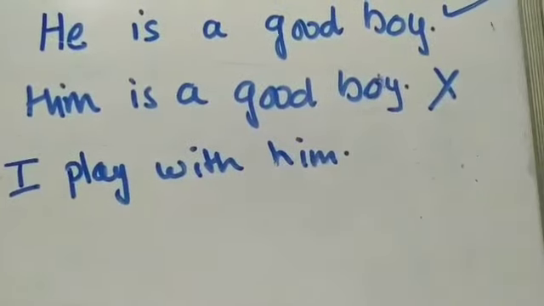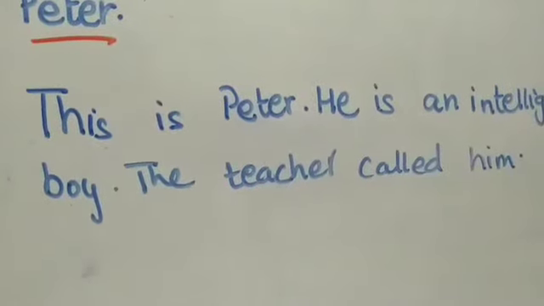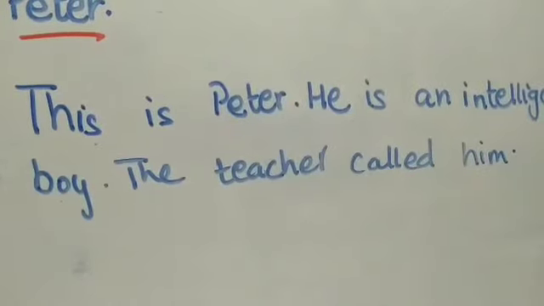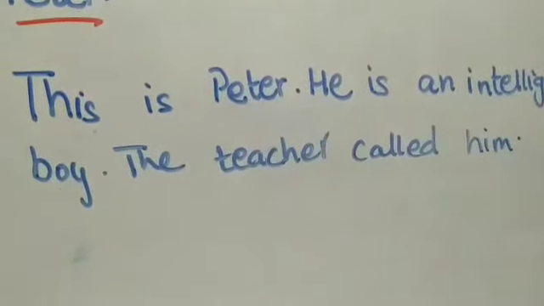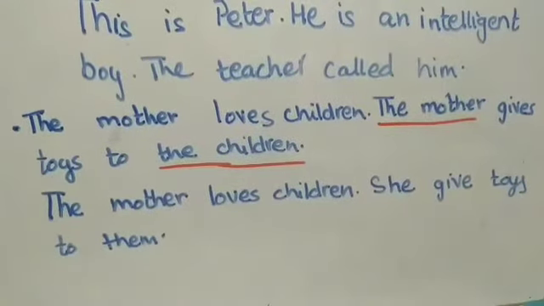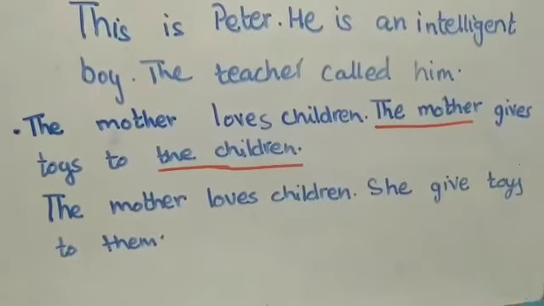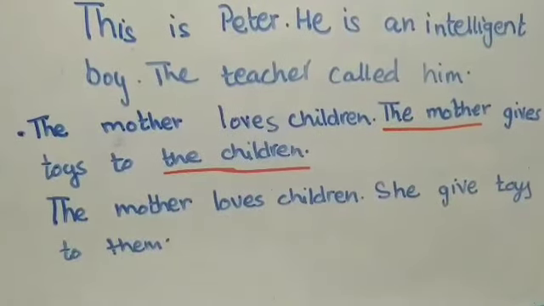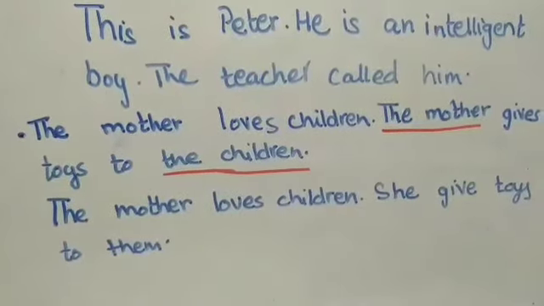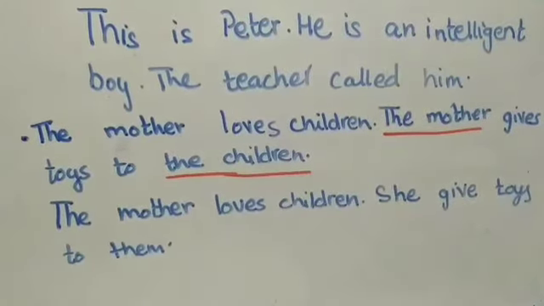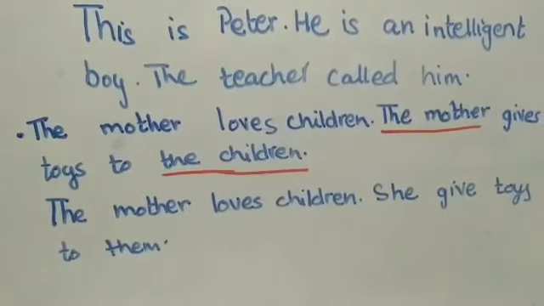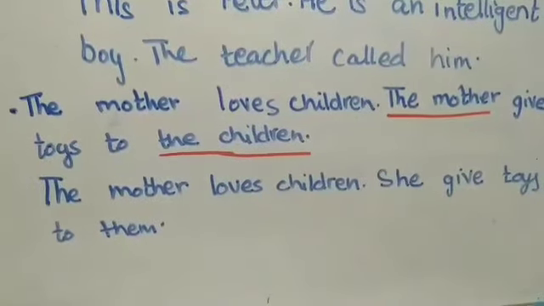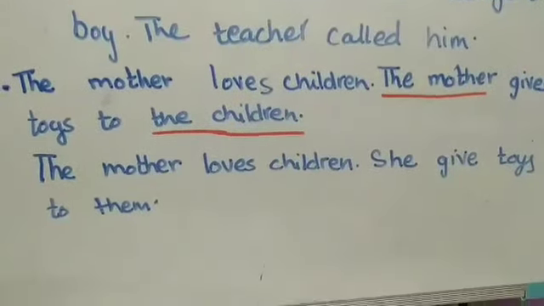Okay? Remember this. Now let's see the example with more than one, that is, plural. We are going to see the example with them. Now, the sentence is: the mother loves children. The mother gives toys to the children. So here you see the underline, the mother, the children, it's being used again in the next sentence. So we have replaced it with what? Pronoun. The mother loves children. She gives toys to them.